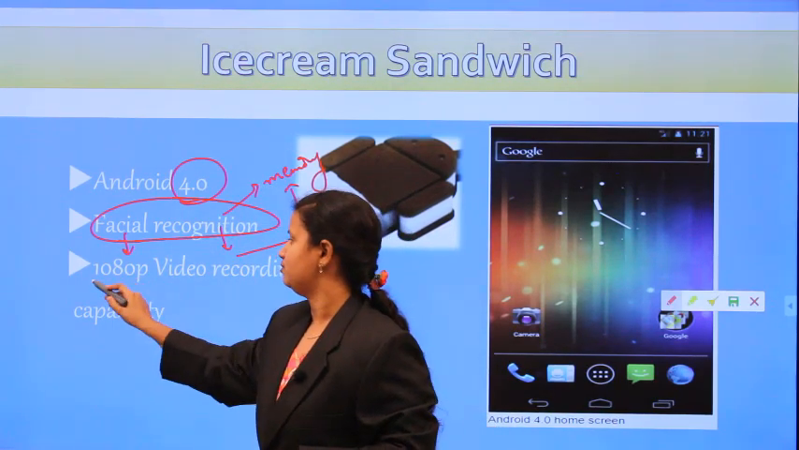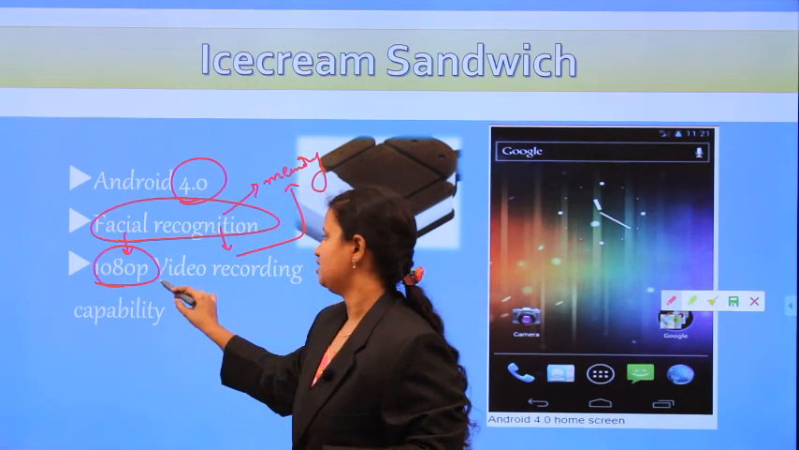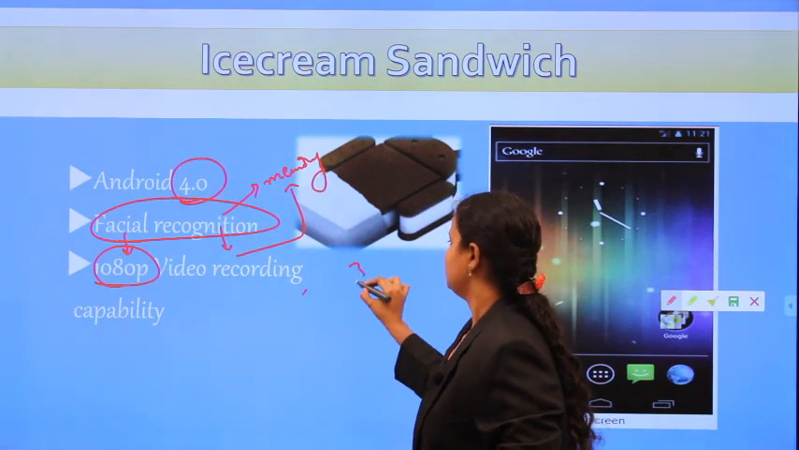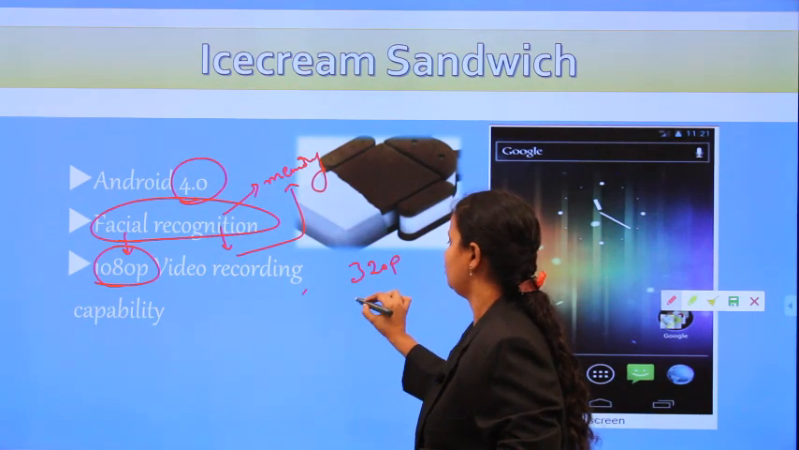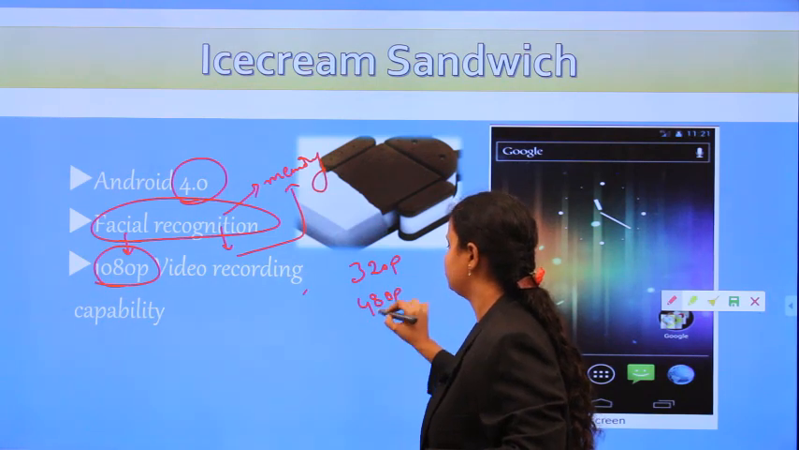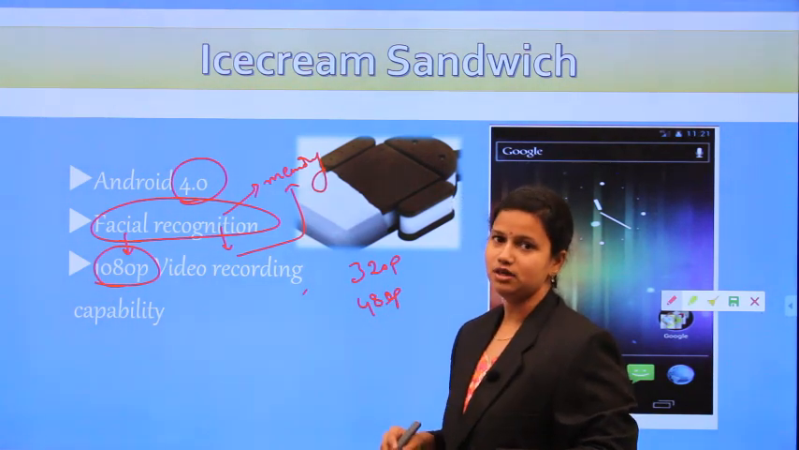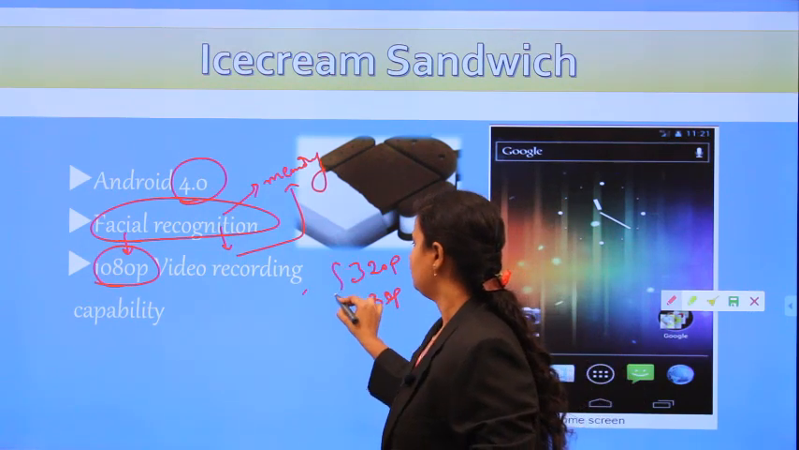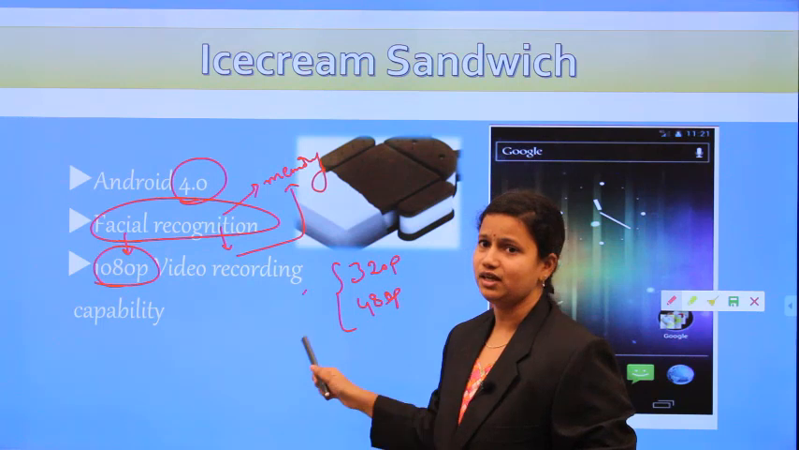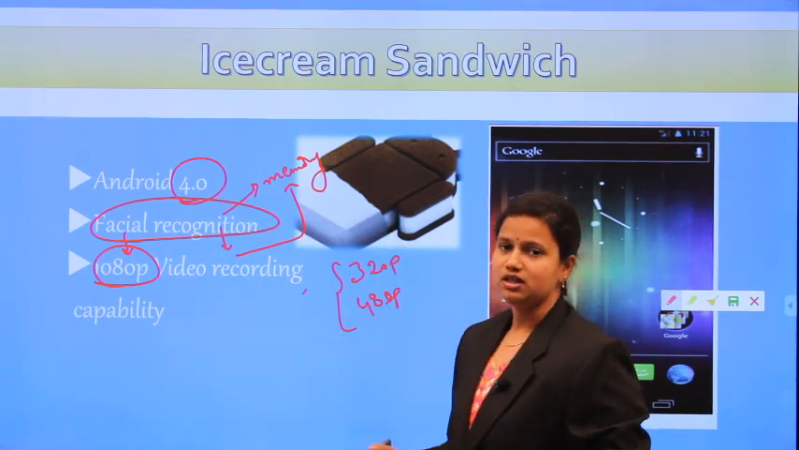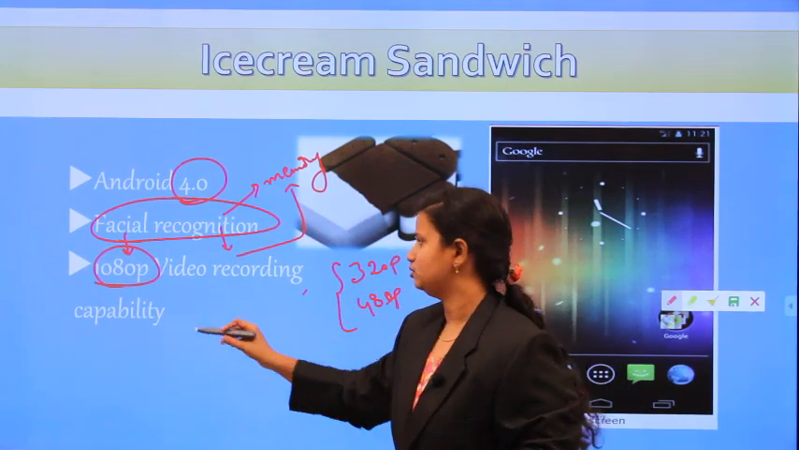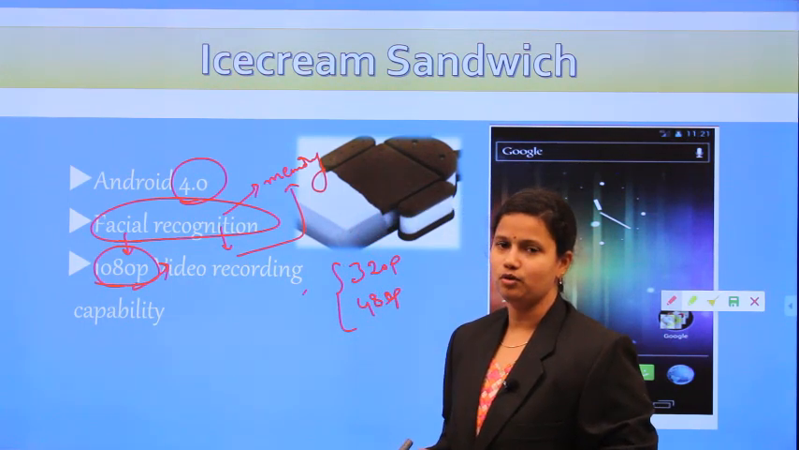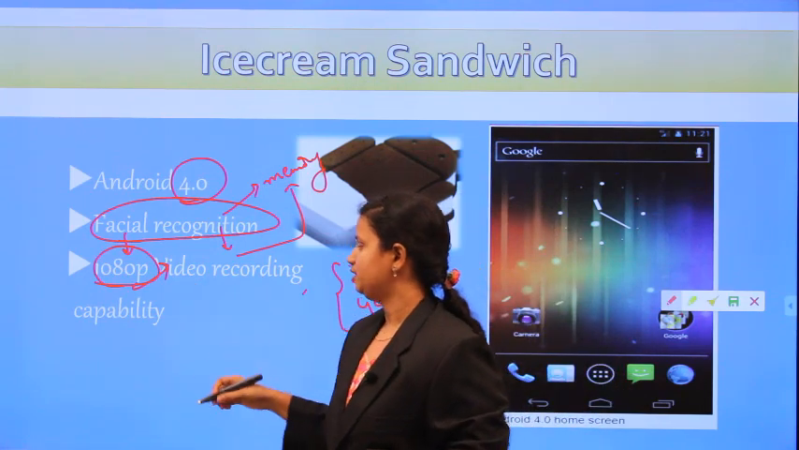And one more thing is 1080p video recording capability. Up to now we only had 320 pixel and 480 pixel videos recorded using your camera. By using your camera settings, only these two were possible. But at the time of the introduction of Ice Cream Sandwich, the video capability was increased to 1080 pixel capacity. That means the picture quality is better in this video.